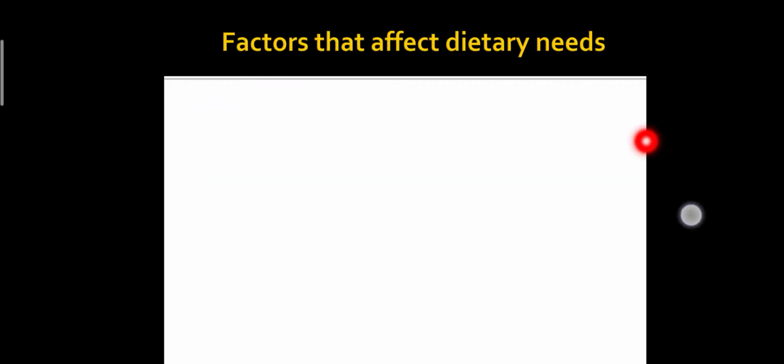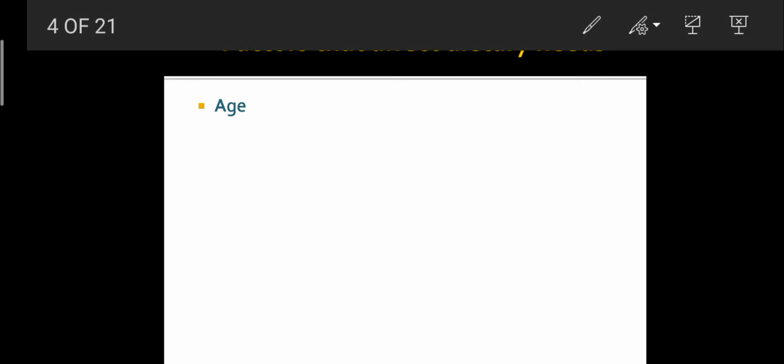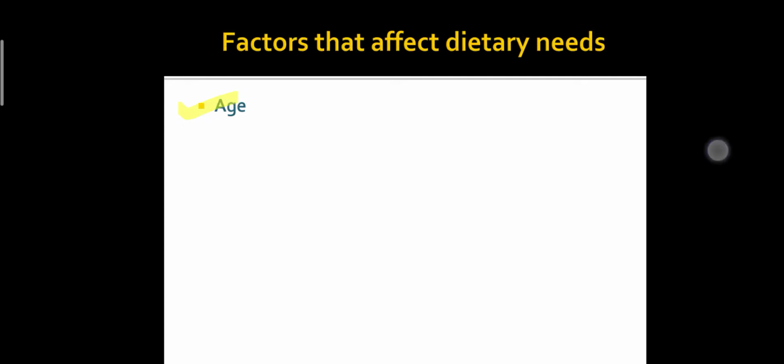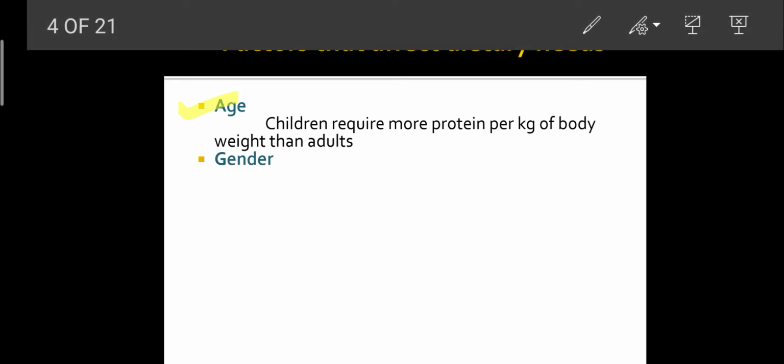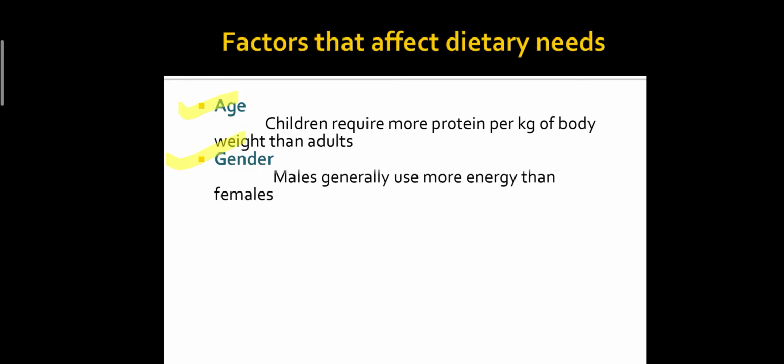Now we will talk about the factors that affect the dietary needs. What are the factors that affect the dietary needs of humans? These factors include age. How does age affect the dietary needs? Children require more protein per kilogram of body weight than adults. If we talk about gender, then we can say that males generally use more energy than females.